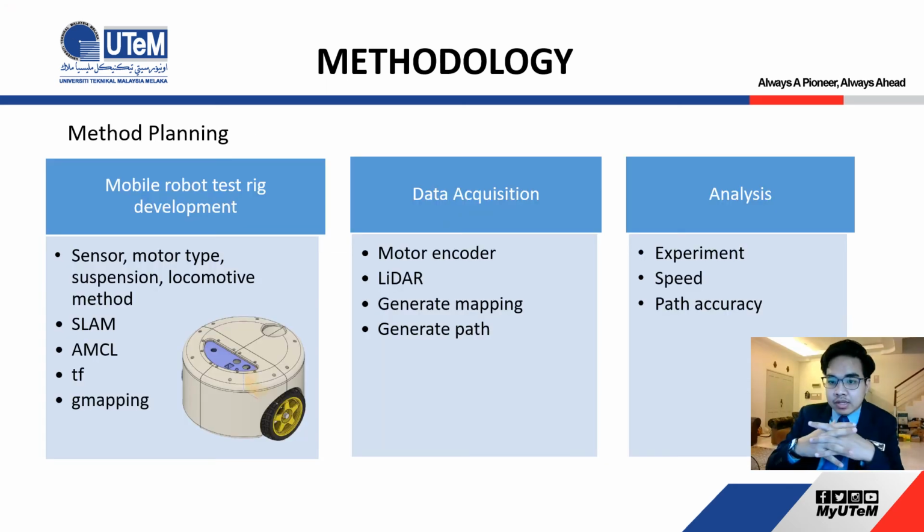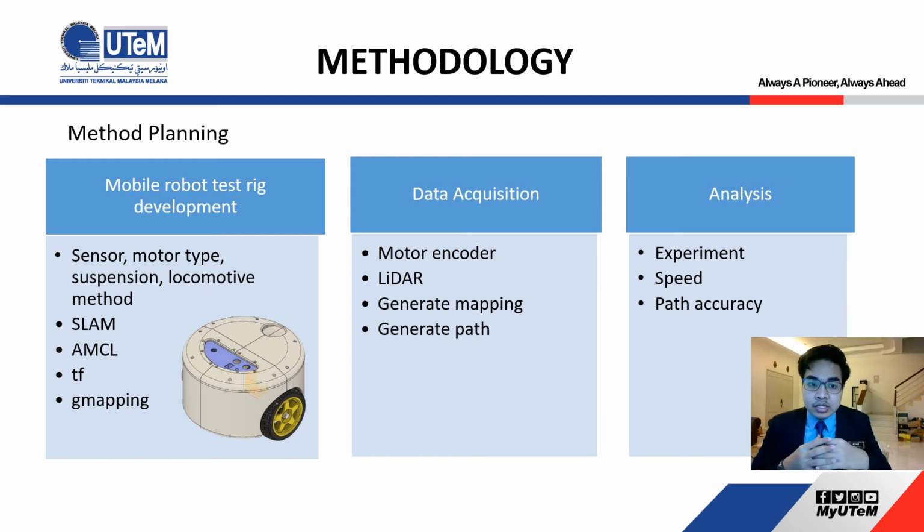Okay. So in summary, the methodology will consist of three parts. The first is the development. In development, we will create the physical design of the robot using Fusion. Next, we develop the algorithm using SLAM, AMCL, Adaptive Monte Carlo Localization, the transform TF, and GMapping.